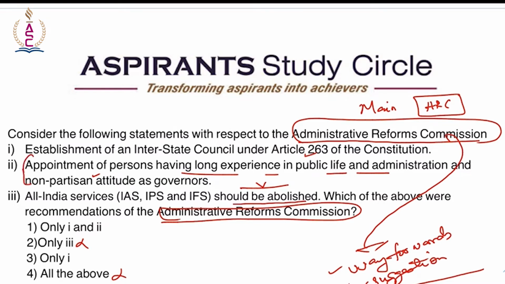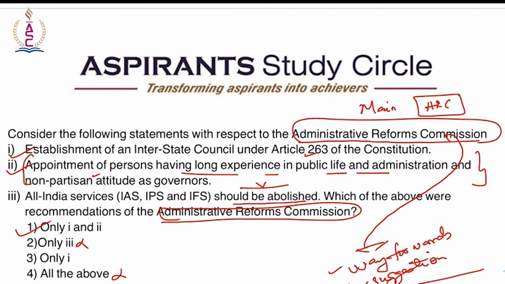This statement, yeah, it can be right. Obviously, you want persons having a very long experience in public life. You want such administrators, with a non-partisan attitude, as governors, because right now we see there are a lot of issues with respect to governors. So you have to keep that in mind. So here statement 1 and statement 2 both are right. So the answer is option number 1.